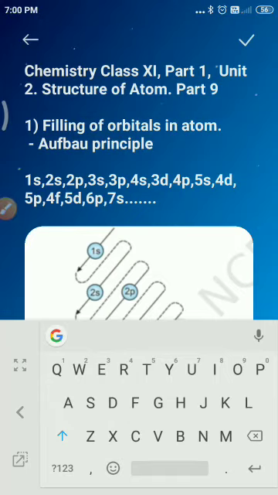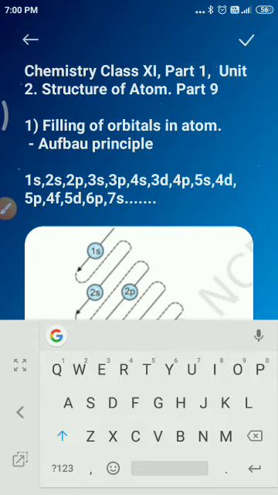Myself is Vedamurthy. Today we are going to discuss filling of orbitals in atom. This is related to chemistry class 11, unit 2. The chapter is structure of atom. Today is part 9.